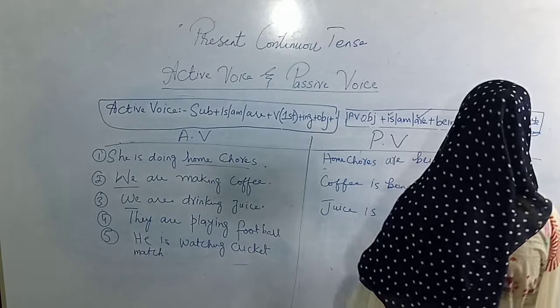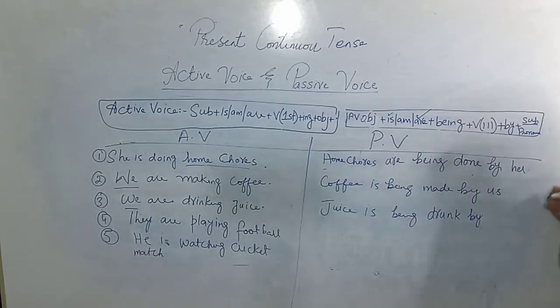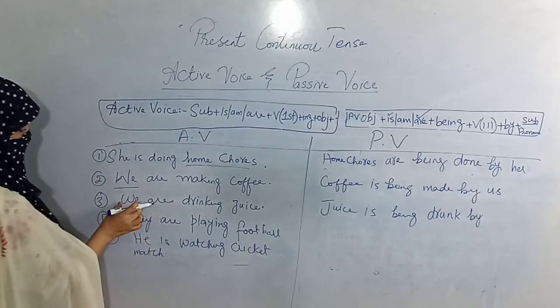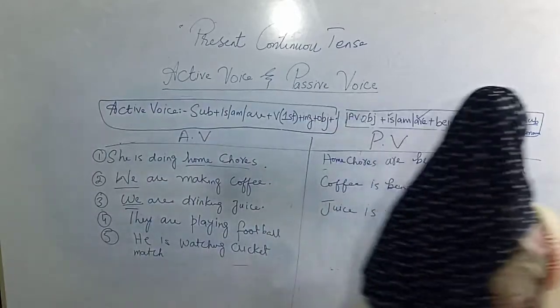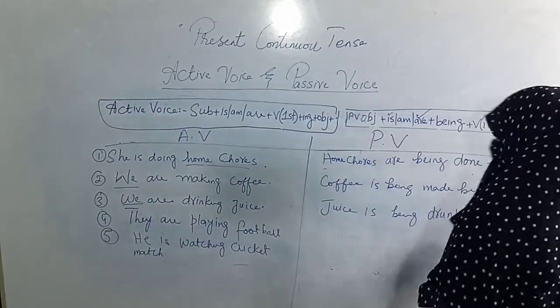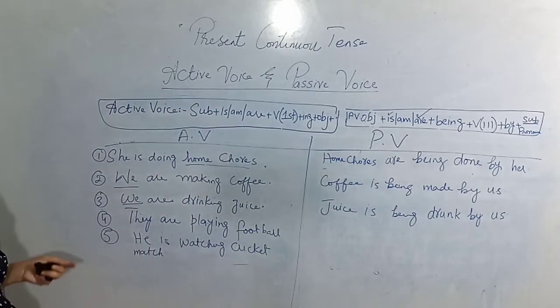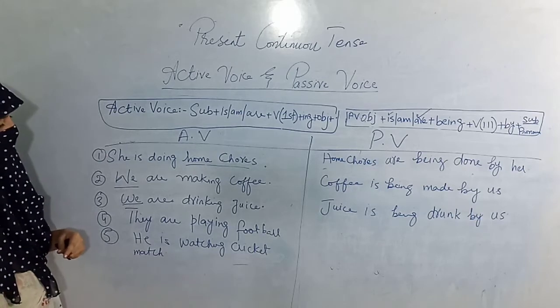Then according to formula, I will apply here by and subjective pronoun. As I have used here we, so it will again be converted into us. So juice is being drunk by us. The fourth sentence is they are playing football.